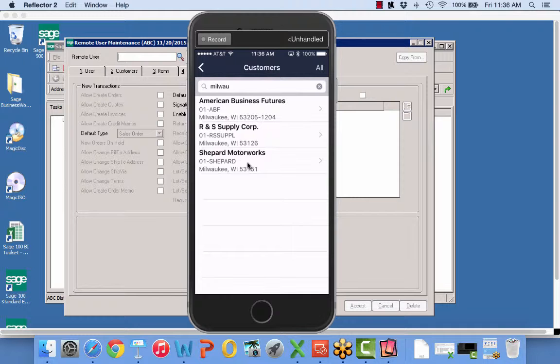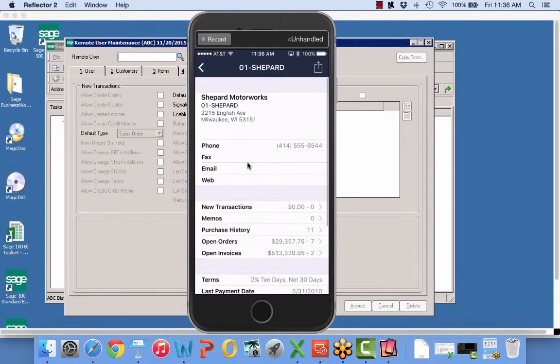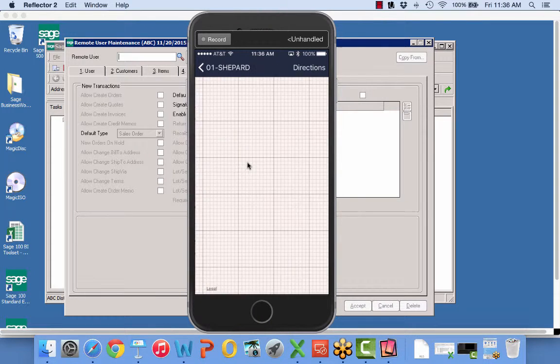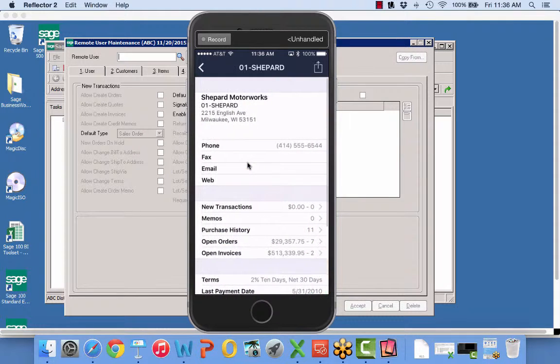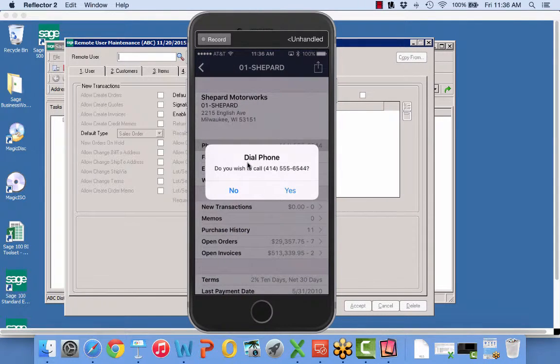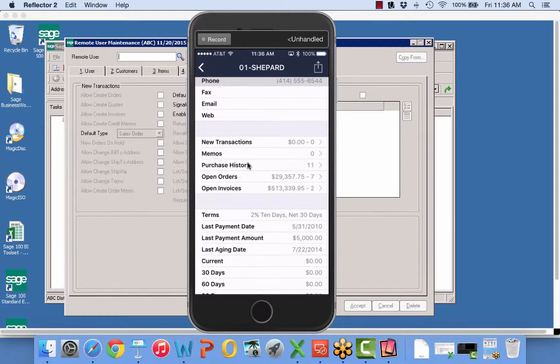So in fact, you know what? I don't want American Business Futures. I want Shepherd Motor Works. So I'm going to go ahead and choose that. So Shepherd Motor Works, I can shell out to the map, and it'll take me to that location. I can get my directions from there. I can make a phone call to them if I need to.